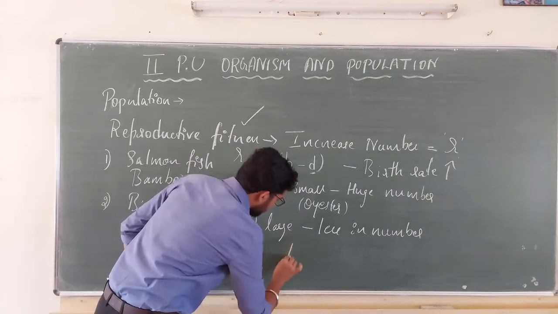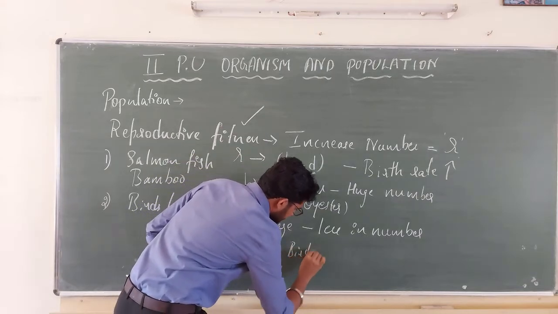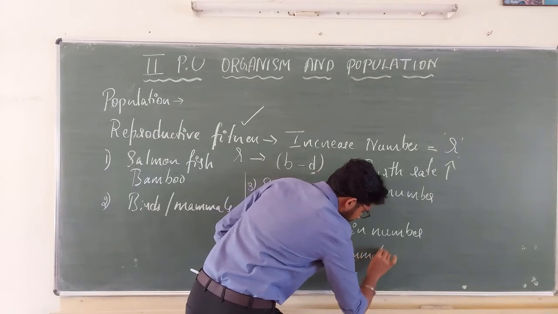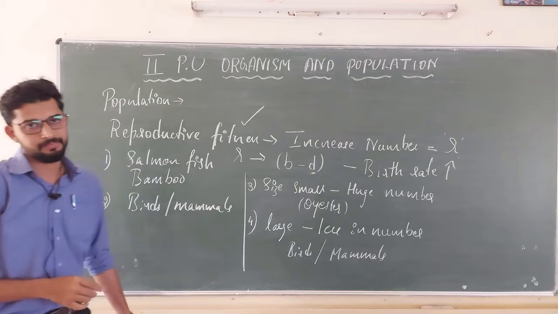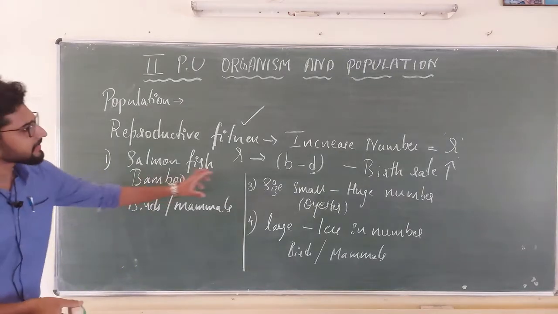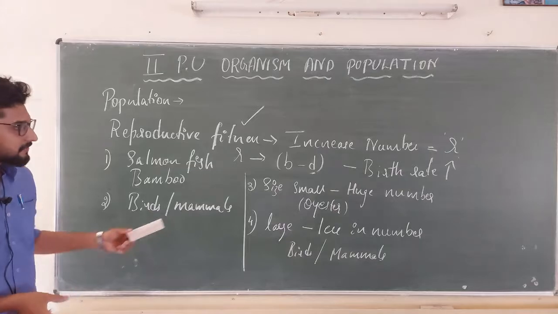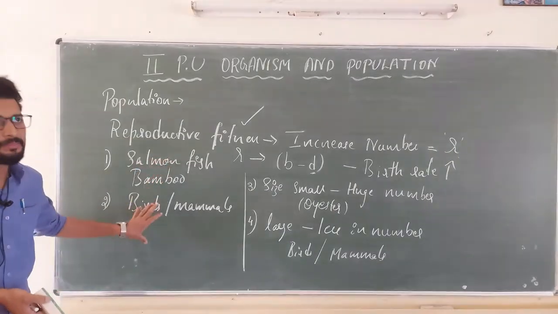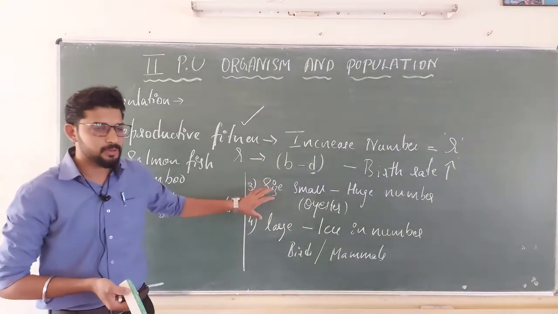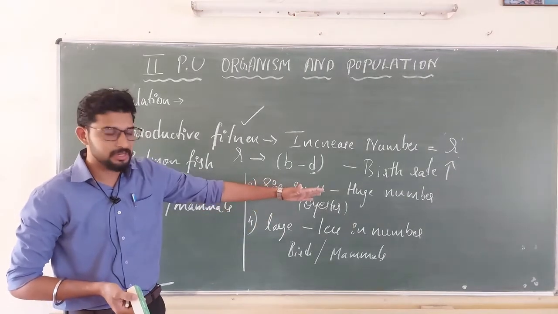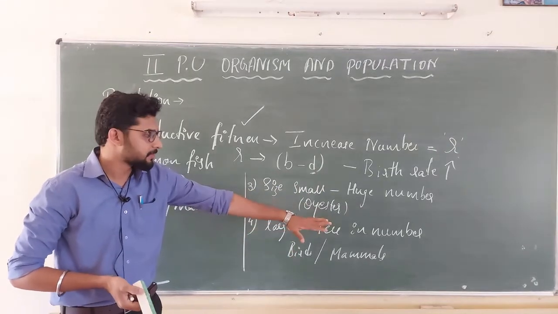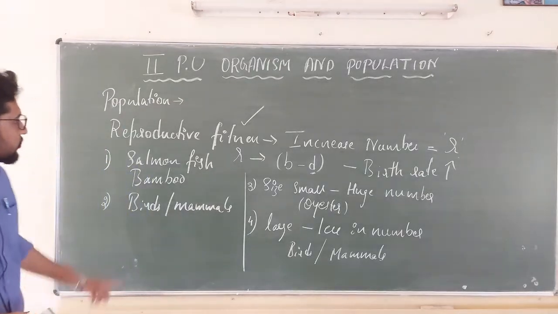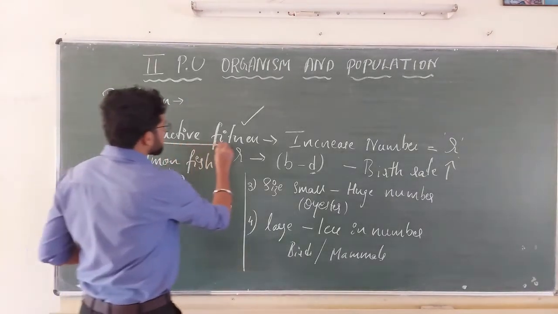You can give examples of birds, even mammals; they all show this kind of phenomenon. These are different types of patterns of reproduction. Some reproduce once in their lifetime, others reproduce multiple times. Some produce very small organisms but in huge numbers. Some produce large organisms but the number is very small. These are phenomena related to your reproductive fitness.